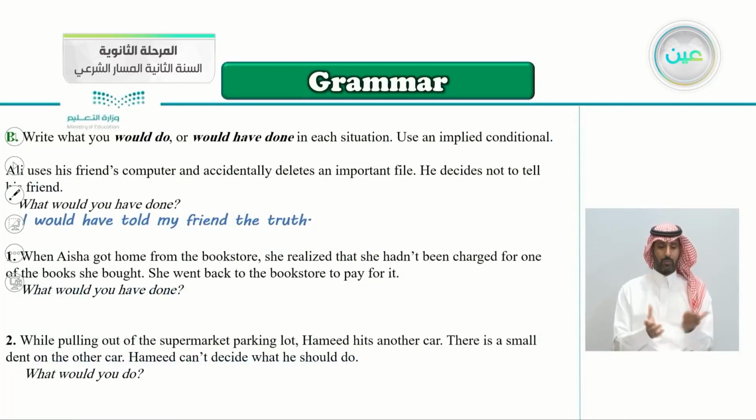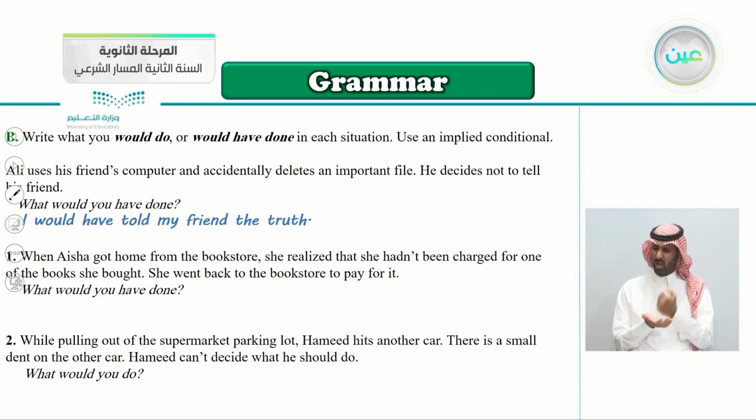hospital. Exercise B here. Write what you would do or would have done in a situation. Use an implied conditional. The first one is already done. Ali uses his friend's computer and accidentally deletes an important file. He decided not to tell his friend. So what would you have done? You say here, I would have told my friend the truth, of course.